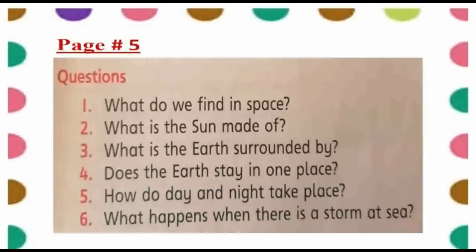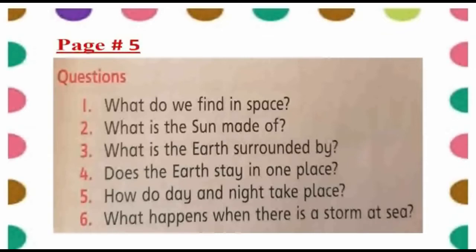Now we will discuss the question answers, and these questions are given on page number 5 of your book. Number 1 is what do we find in space? As you know, space is vast and very dark, there is no heat or air in space, but there are millions of stars and planets in it. Number 2 is what is the Sun made of? Yes, the Sun is a very bright star and it is a huge ball of very hot gases and it gives us heat and light.